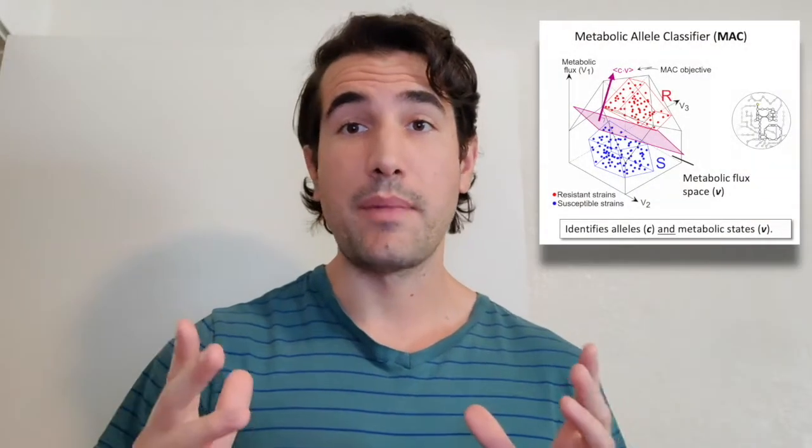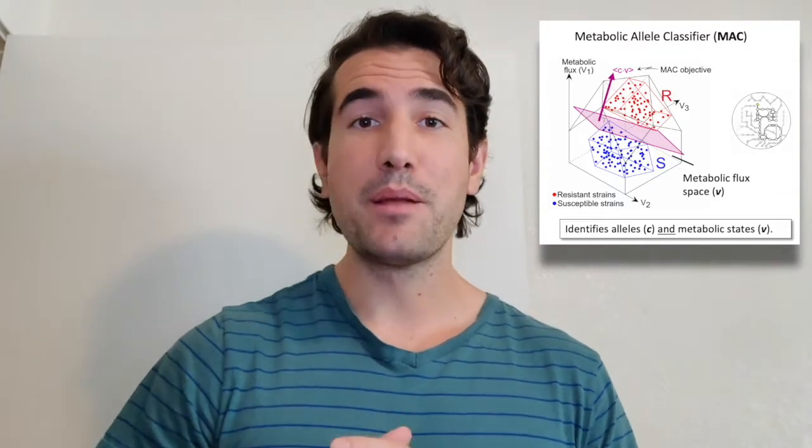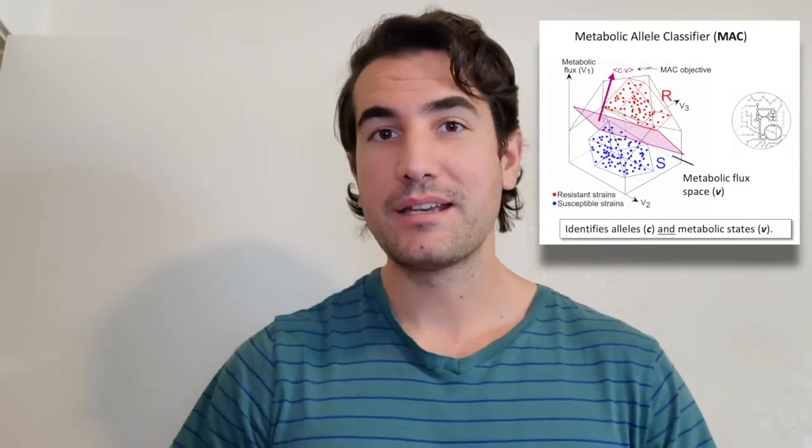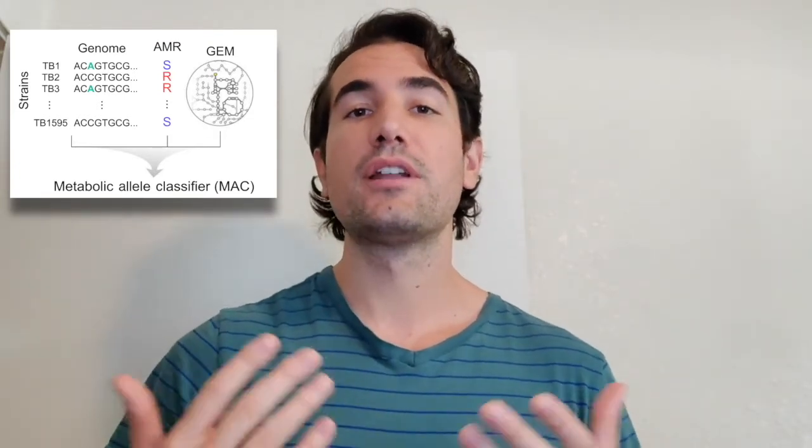So first, the method. Our method is named Metabolic Allele Classifier, MAC for short. Our MAC has 3 inputs. First, thousands of genome sequences of tuberculosis provided by the PATRIC database. Second, corresponding drug resistance phenotypes, also provided by the PATRIC database. And third and finally, the genome-scale metabolic model of Mycobacterium tuberculosis that I constructed way back in 2015.